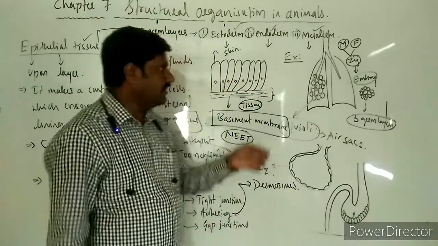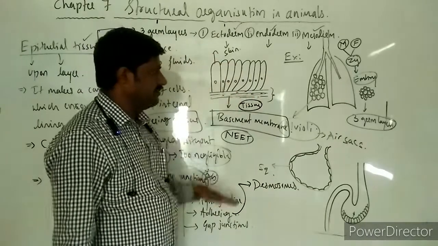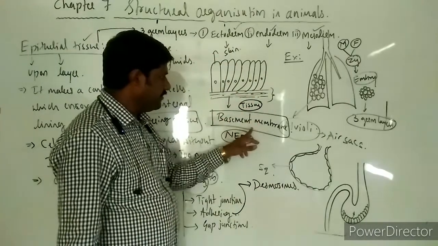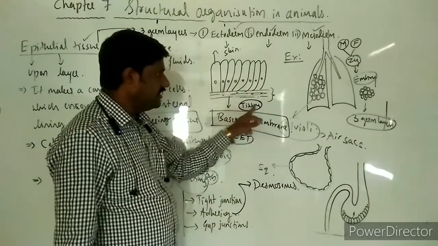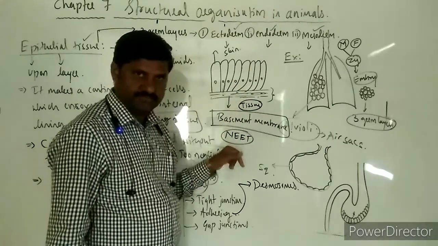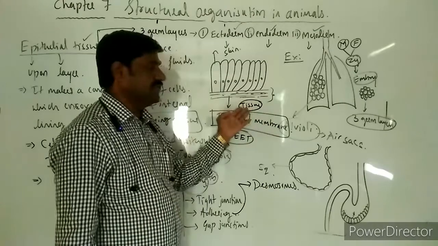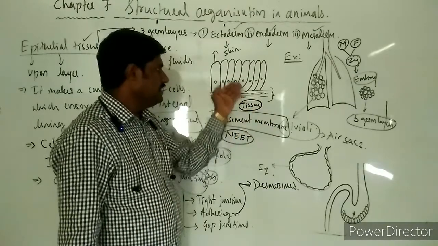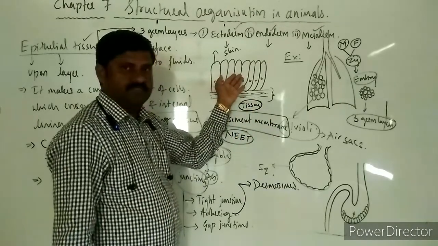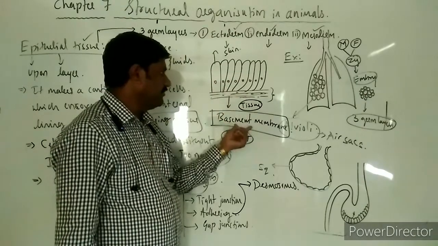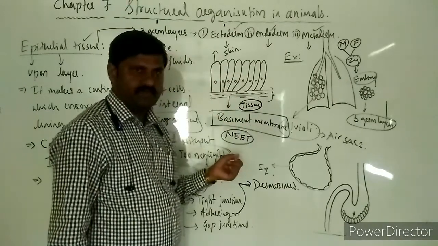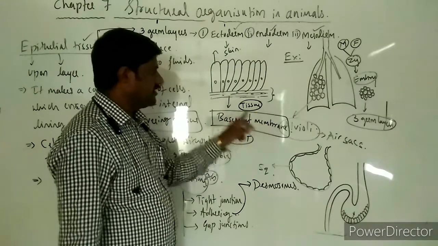They always rest upon the basement membrane, and this basement membrane separates the underlying tissues. Here, any other animal tissue may be present, and this tissue is separated from the epithelial tissue by the basement membrane.